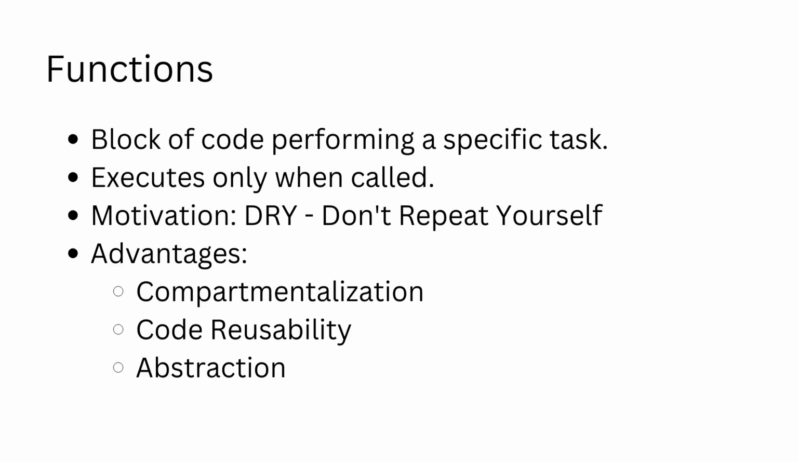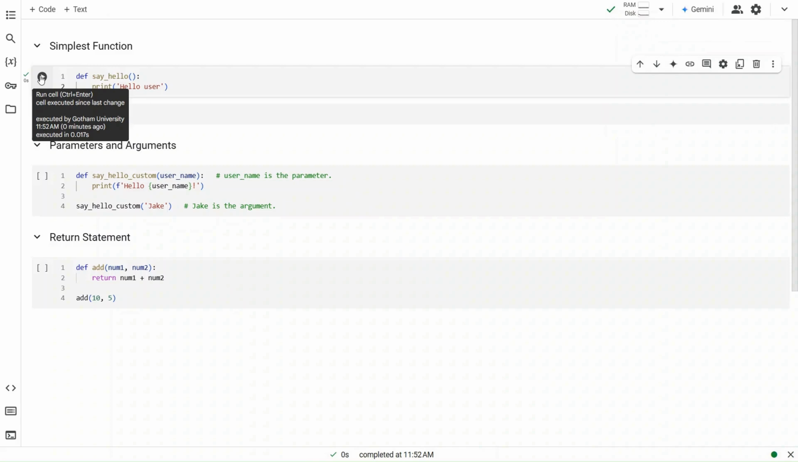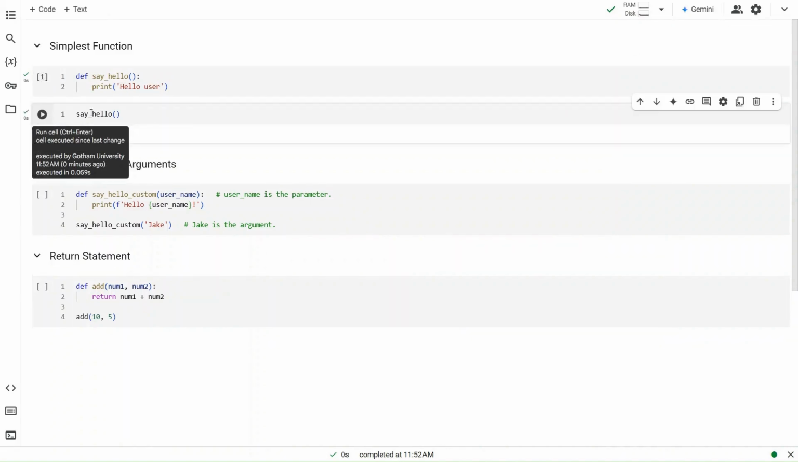To define a function, we use the def keyword. Let us look at a simple example. The simplest function has a name and a body. Here we define a function called say_hello. As we already know, it does not execute unless it is called. We call the function by using parentheses at the end of the function name. Once we call the function, it gets executed.